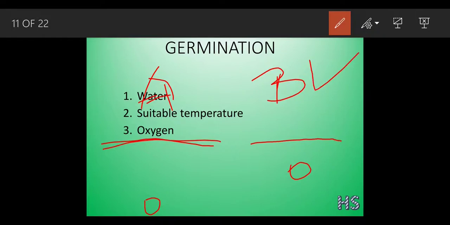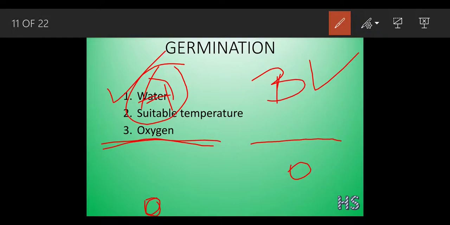Why? See, in condition A, what is going to happen? If this seed is sown too deep, it won't be getting a proper supply of oxygen. As it won't be getting a proper amount of oxygen, how will A germinate then?